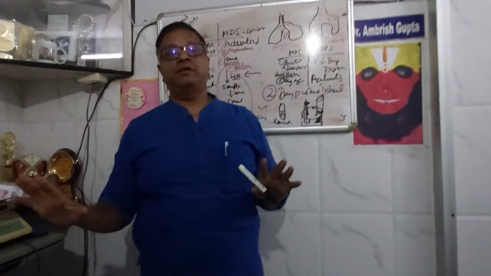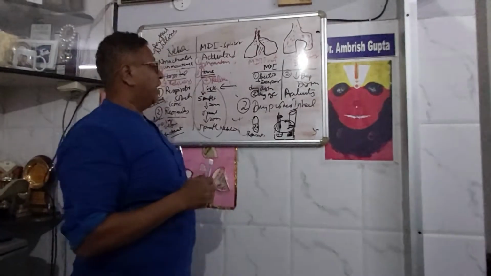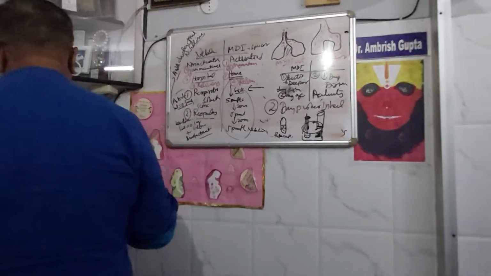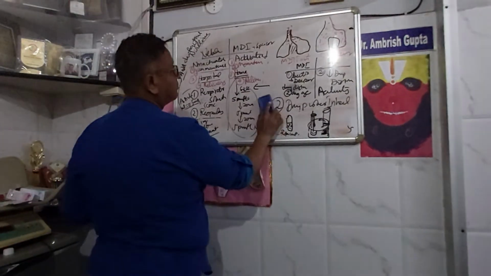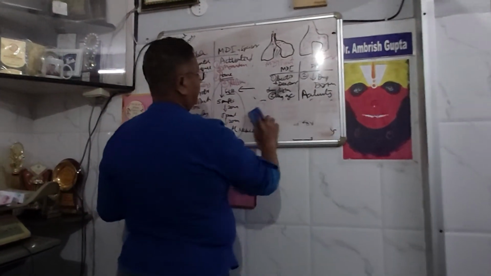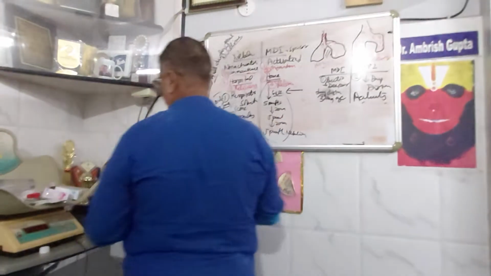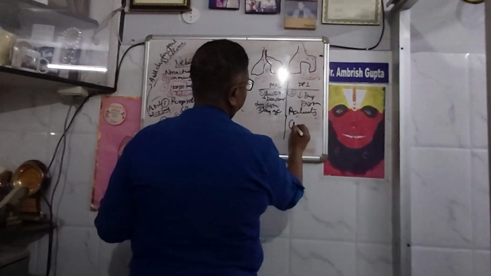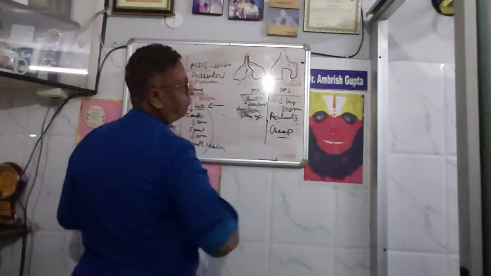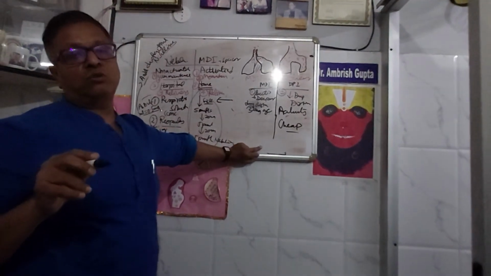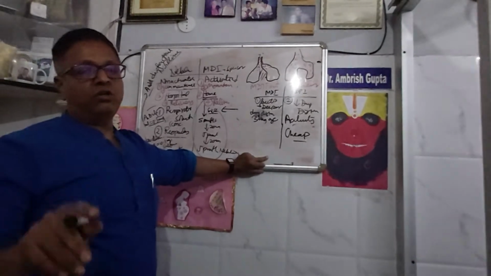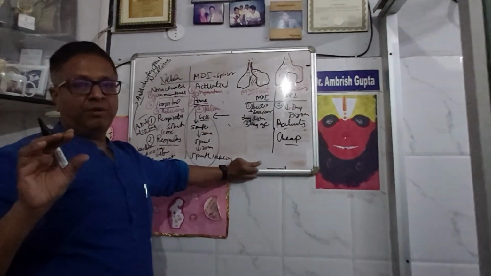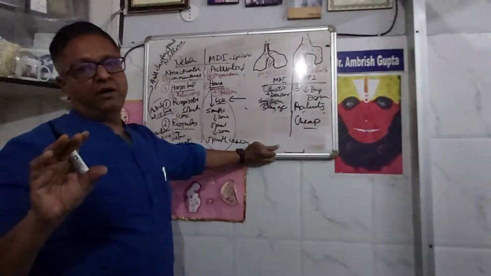Then you will ask, why are DPIs given when they are not as useful? Because they are cheaper, and you have to practice pharmacoeconomics also. You are a doctor in a country with a low socioeconomic status.